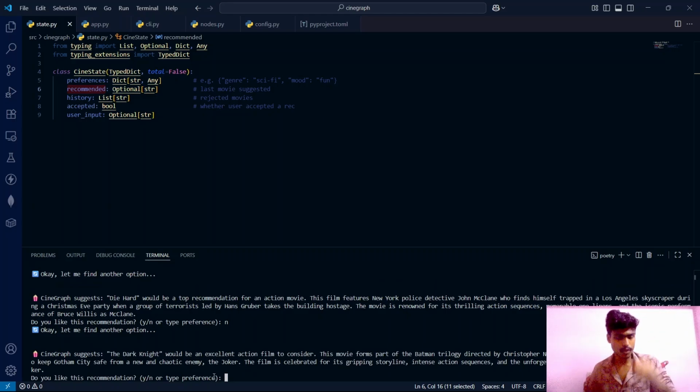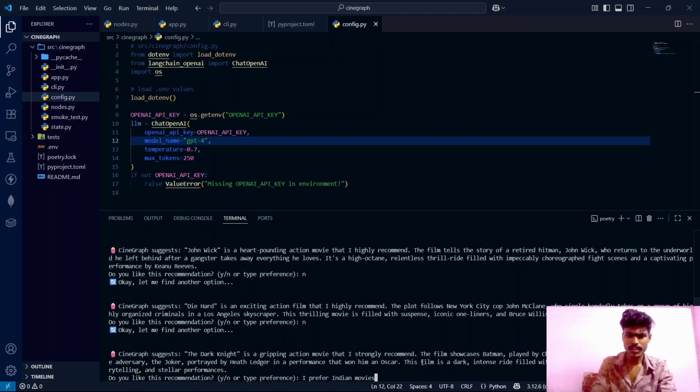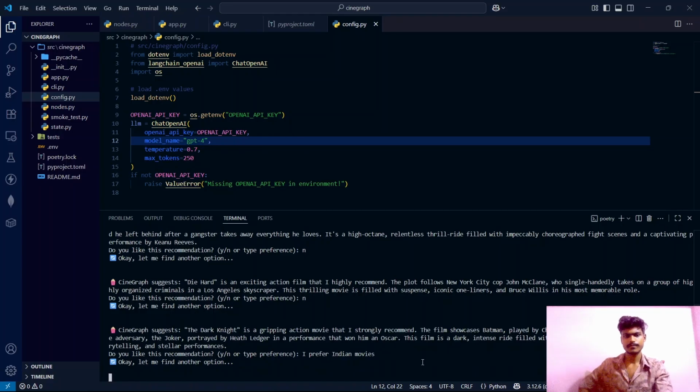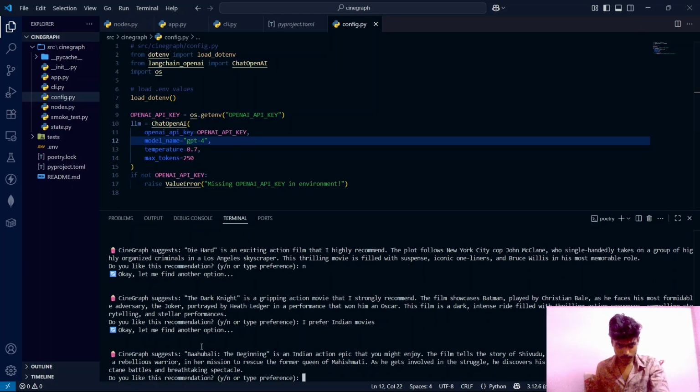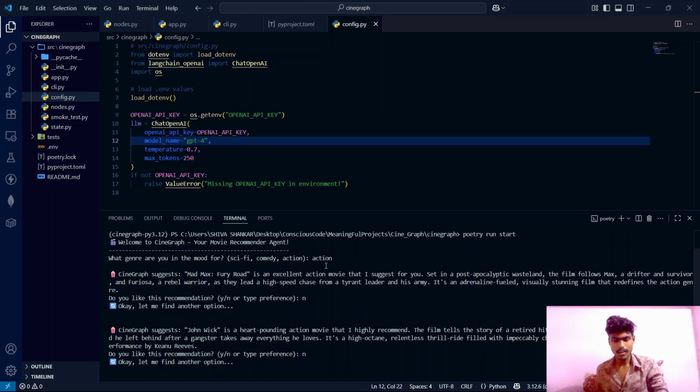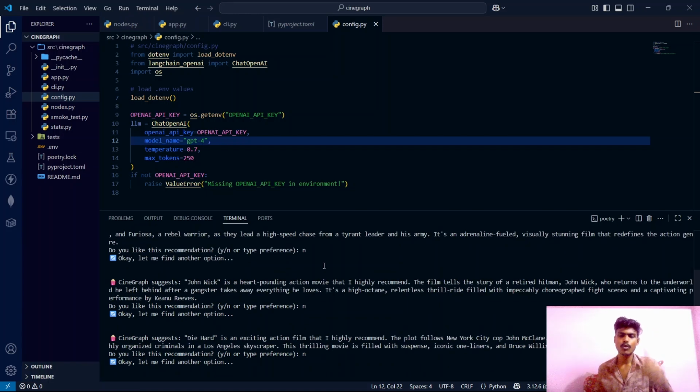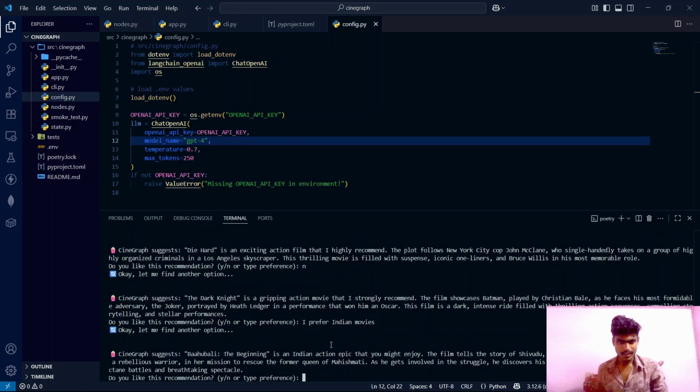And we will see another magic of this. Suppose we type our preference, like I prefer Indian movies, let's see what it gives. See, it gave us Bahubali the Beginning. You can see, guys, in the beginning we said action, so all the movies it recommended belong to the action genre. And I said my preference is Indian movies, so it narrowed down to an Indian action movie. See, Bahubali the Beginning is an Indian action epic that you might enjoy.